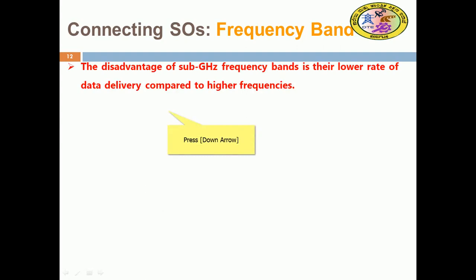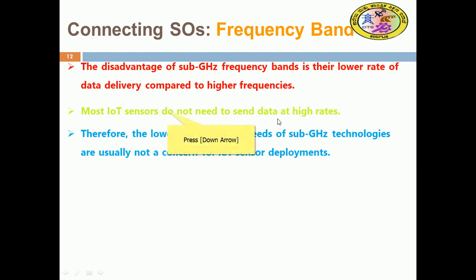The problem with sub gigahertz frequency is its lower rate of data delivery compared to high frequency. That is the observation for sub gigahertz frequency bands: a low rate. But most IoT sensors may not need to send data at a high rate, obviously. IoT itself requires a low rate, so the lower transmission speed of sub gigahertz technology is usually not a concern for IoT sensor deployment.